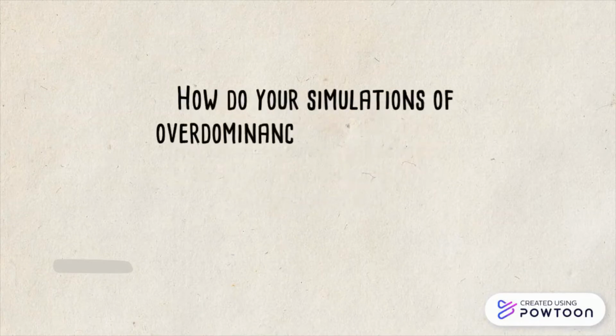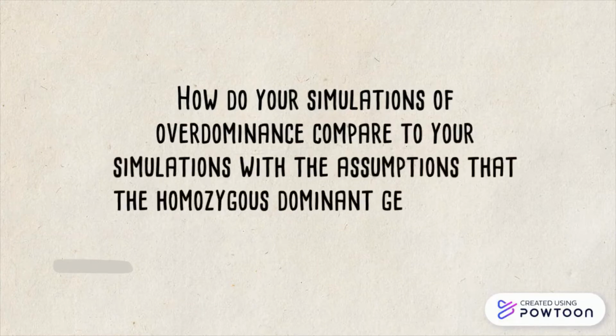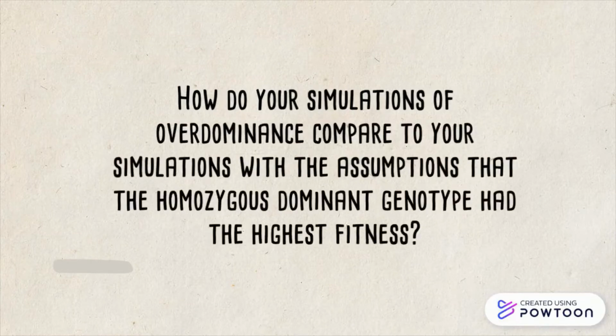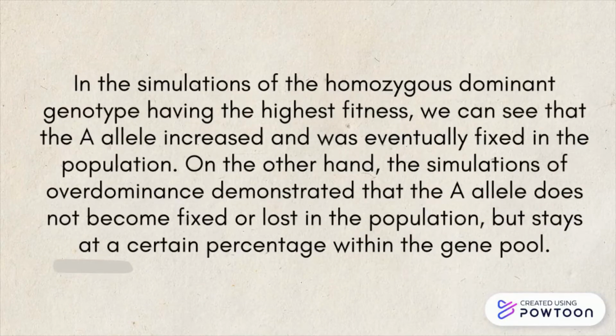How do your simulations of overdominance compare to your simulations with the assumption that the homozygous dominant genotype had the highest fitness? In the simulations of the homozygous dominant genotype having the highest fitness, we can see that the A allele increased and was eventually fixed in the population. On the other hand, the simulations of overdominance demonstrated that the A allele does not become fixed or lost in the population, but stays at a certain percentage within the gene pool.